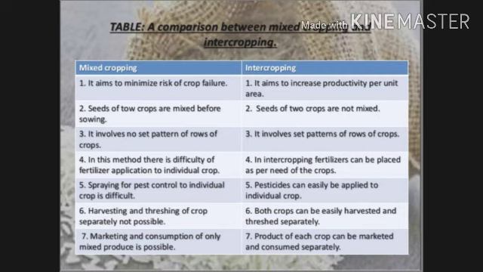In mixed cropping, harvesting and threshing of the crops separately is not possible, but in intercropping both crops can be easily harvested and threshed separately. In mixed cropping, marketing and consumption of only mixed produce is possible. In intercropping, the product of each crop can be marketed and consumed separately.